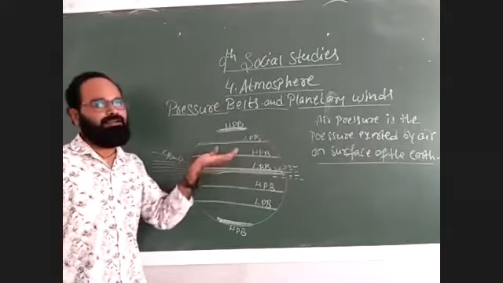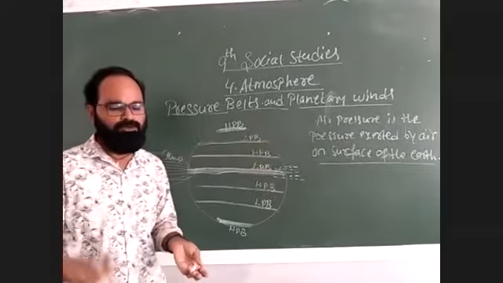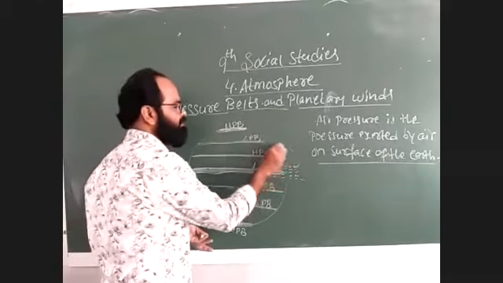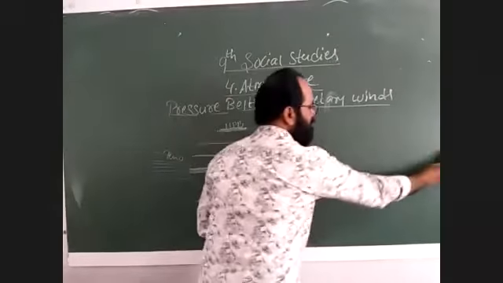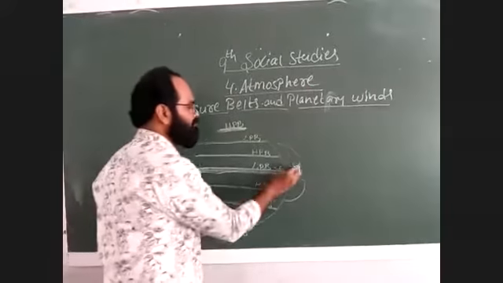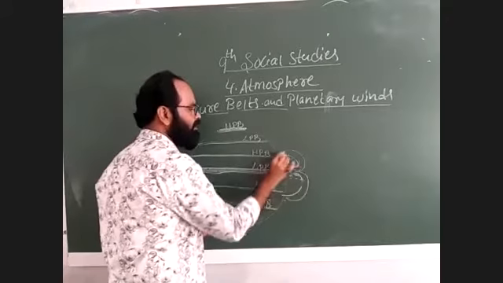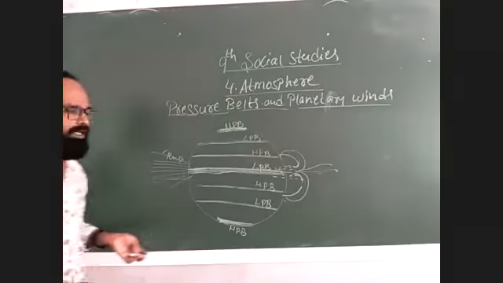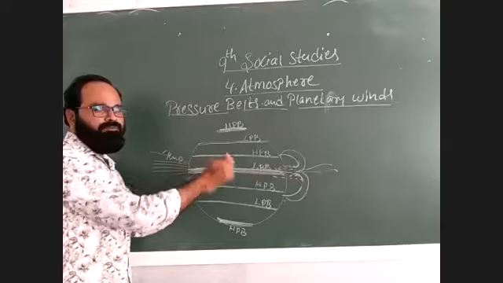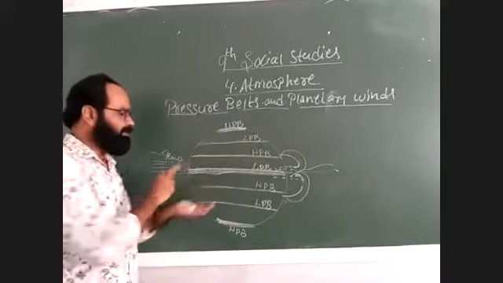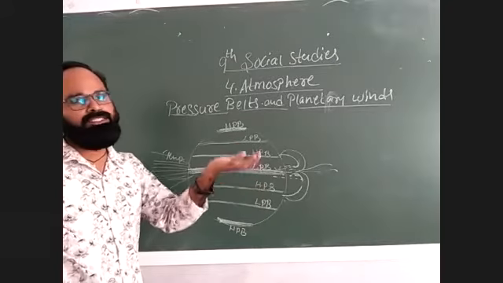So what happens when the air molecules rise up? They move into different directions. Why are the molecules rising up? Because as the sun rays fall vertically, air molecules get more energy, and when they get more energy, they start rising up.